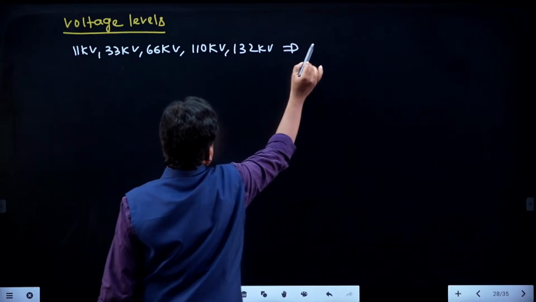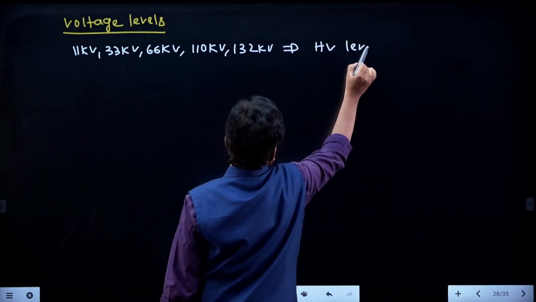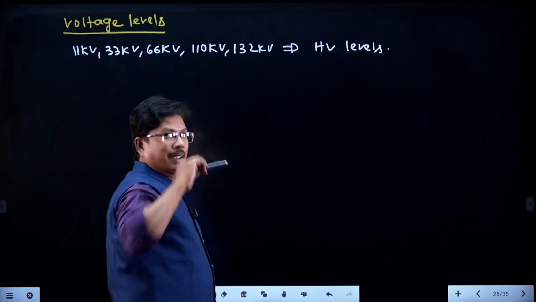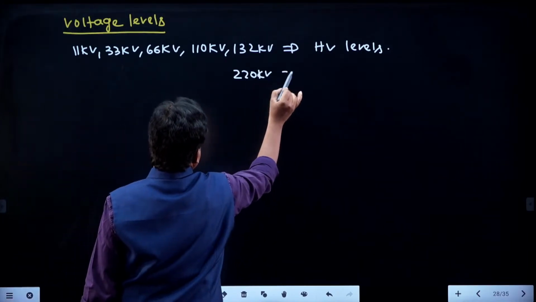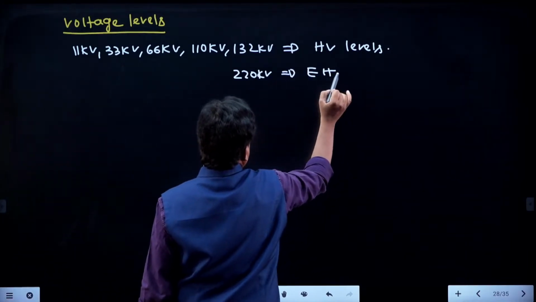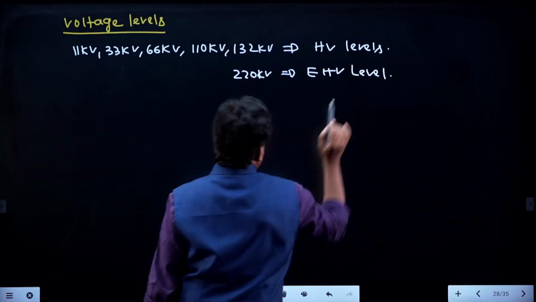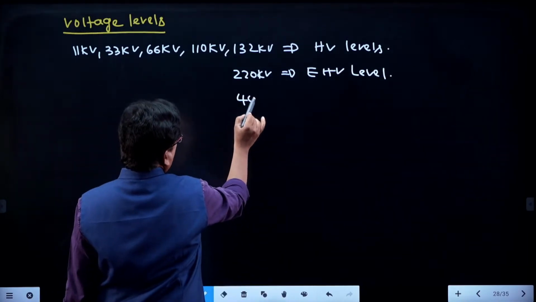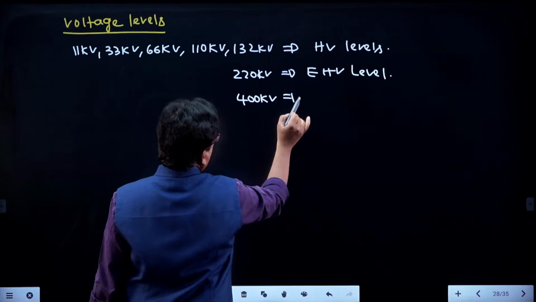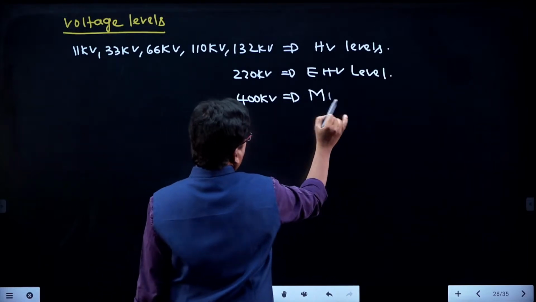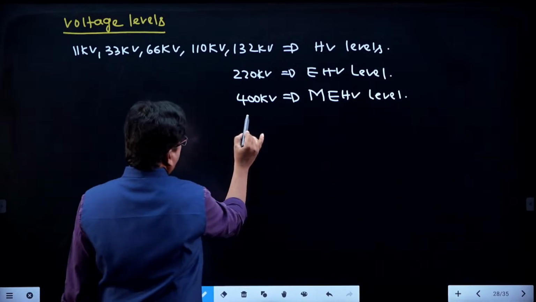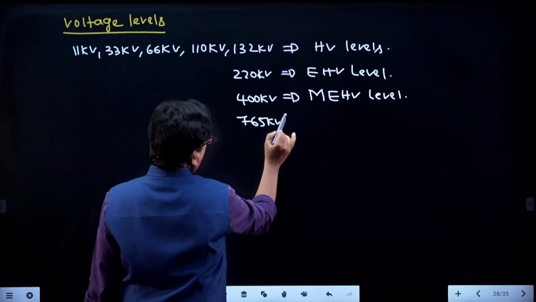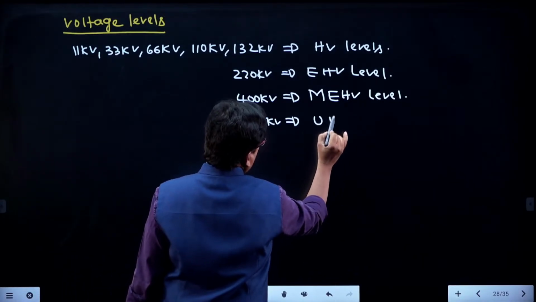All these are called HV levels, high voltage levels. 220 kilovolts is called EHV, extra high voltage level, and 400 kilovolts is modern EHV, MEHV level.